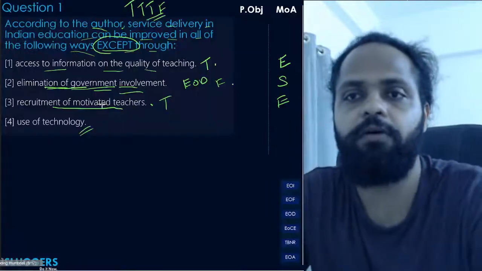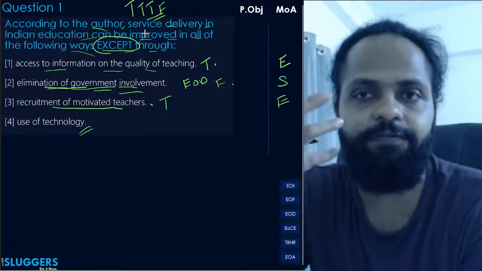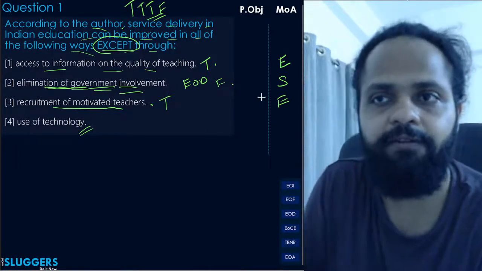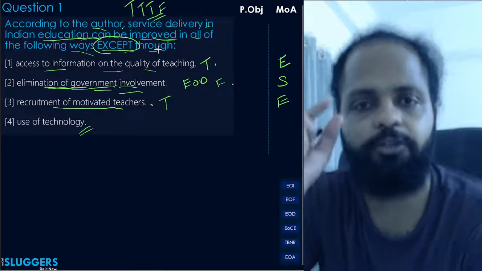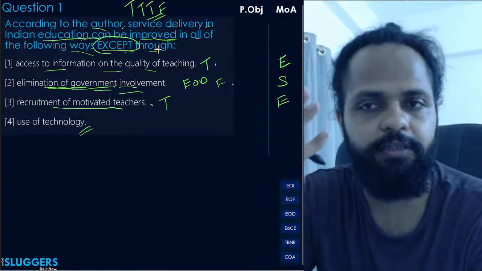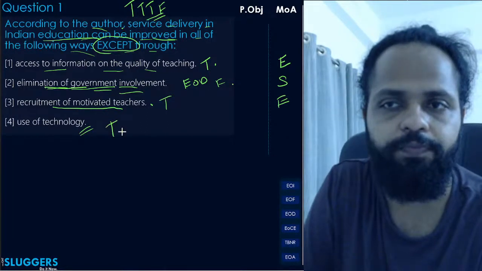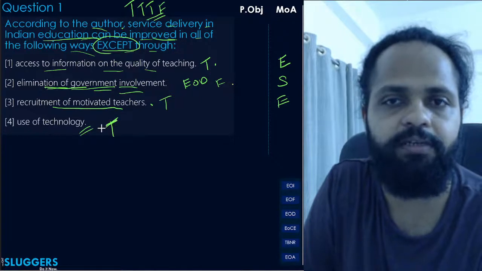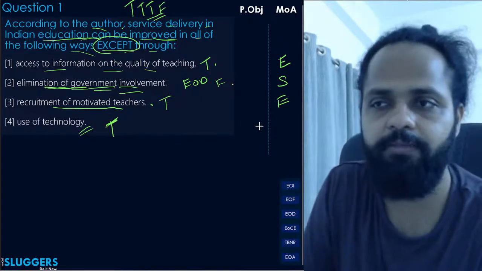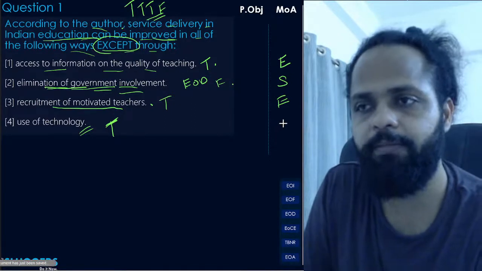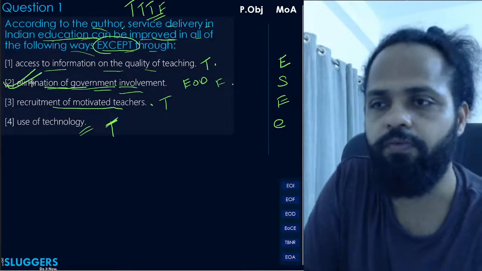Okay, so according to the author, if it can at least facilitate, that means it can in fact improve Indian education, right? भले ही थोड़ा ही सही, but थोड़ा तो improve हो सकता है ना. So you cannot say it cannot enhance. You will consider this to be true. Maybe it cannot address the core issue, but it can facilitate. So आप इसको false mark नहीं कर सकते. ठीक है? So this will be true and eliminated with a, maybe if not a capital E, at least with a small e. Okay, and your correct answer will be option 2 here.